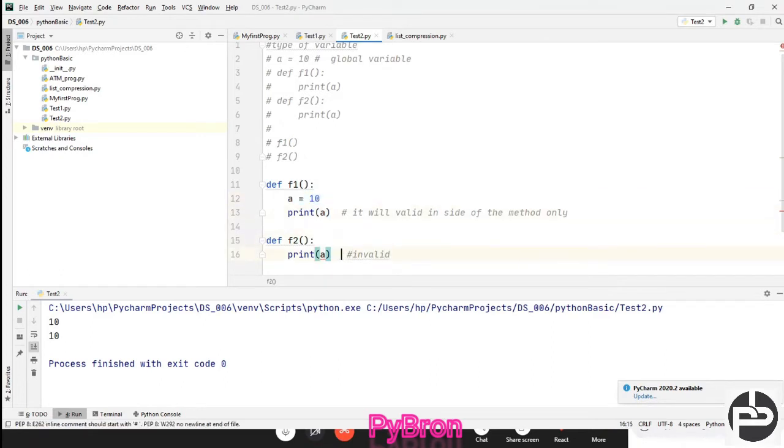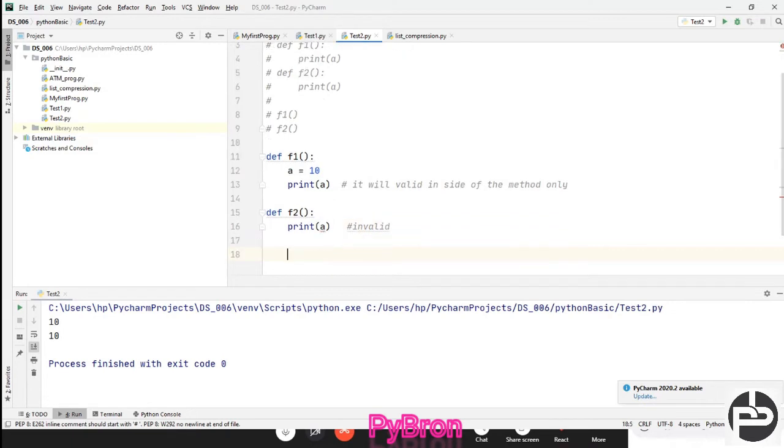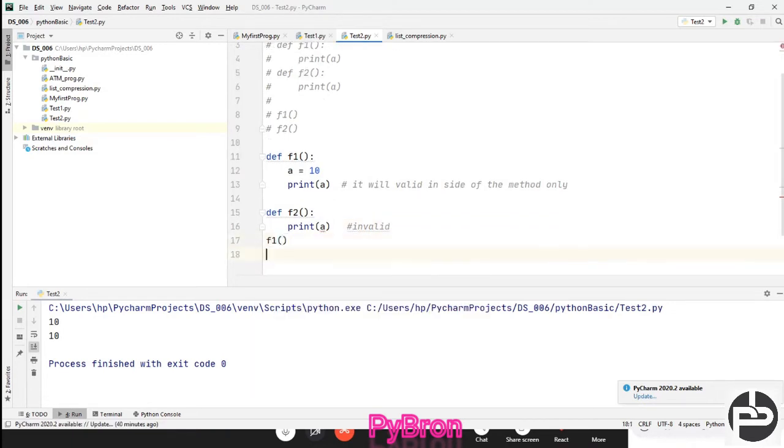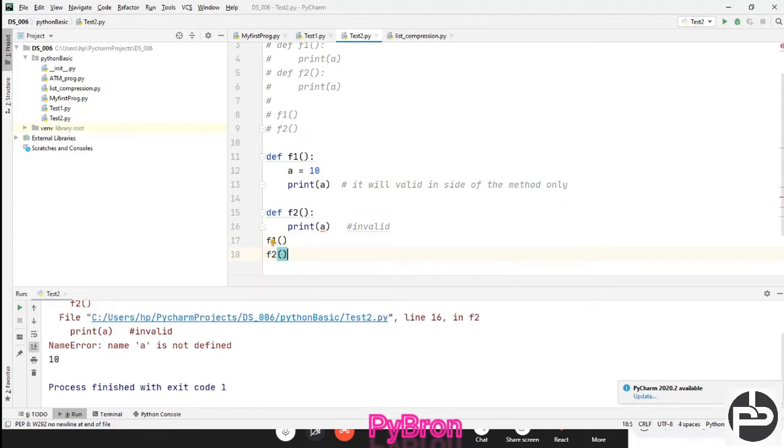You can see there is an error, right? And if I call f1 and f2 and execute this, I'm getting an error: a is not defined, because a is a local variable. It is defined inside that function only, right? Now let's try to understand the next thing.